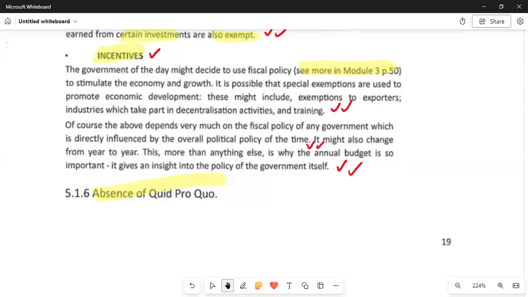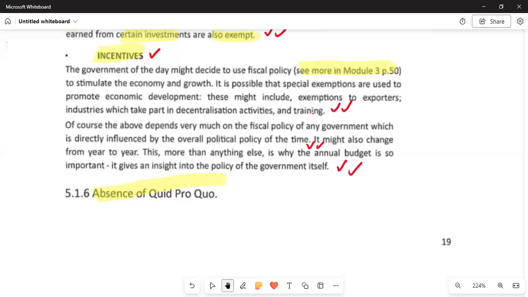These might include exemptions for exporter industries, which take part in decentralization activities and training. The fiscal policy of any government is directly influenced by the time, and it might also change from year to year. This model is so important. It gives an insight into the policy of the government itself.